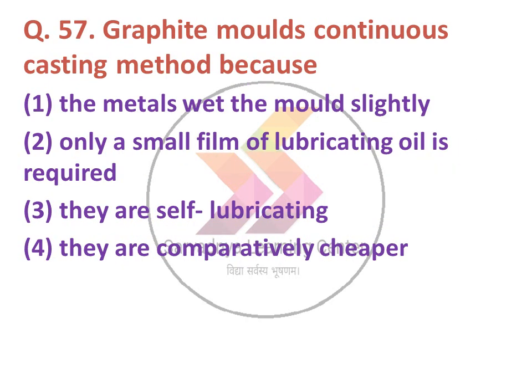Next question, graphite mold is used in continuous casting method because. Option 1 the metals wet the mold slightly, option 2 only a small film of lubricating oil is required, option 3 they are self lubricating, 4 they are comparatively cheaper. The option number 3 is correct, they are self lubricating. Graphite molds are self lubricating.